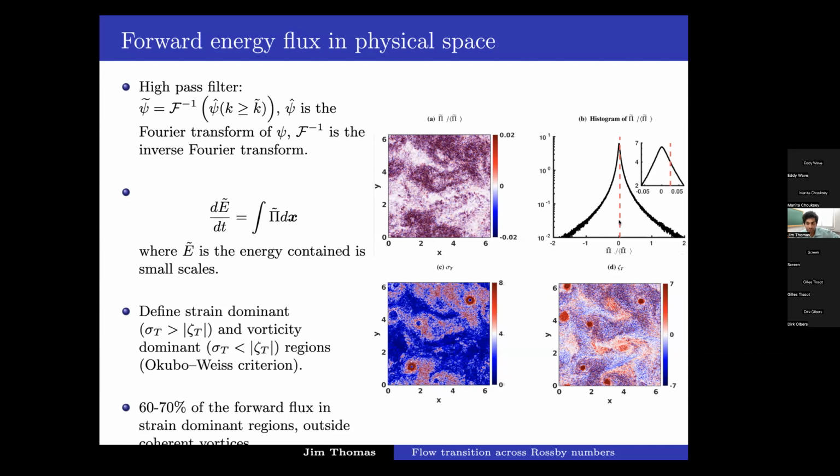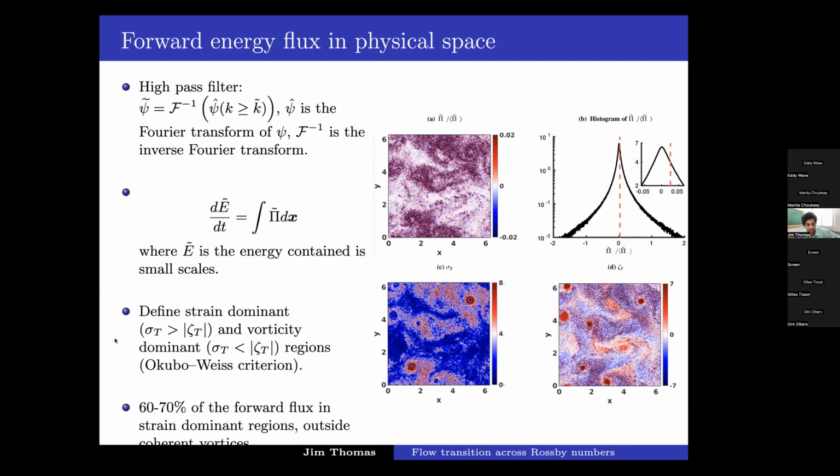So it's a forward flux. There's energy going to smaller scales, but it's almost symmetric, and the standard deviation of this curve is much higher than the mean. And to understand where this flux is located, we decompose the barotropic flow into strain dominant and vorticity dominant regions.